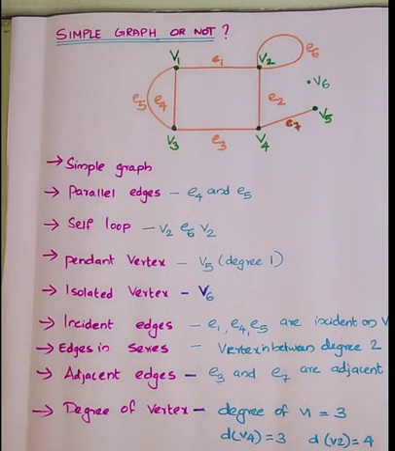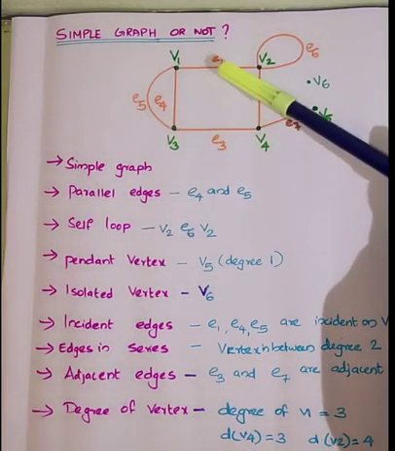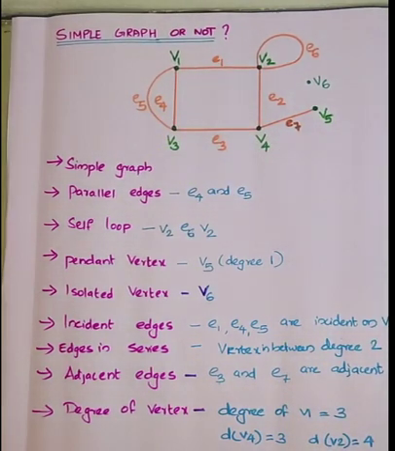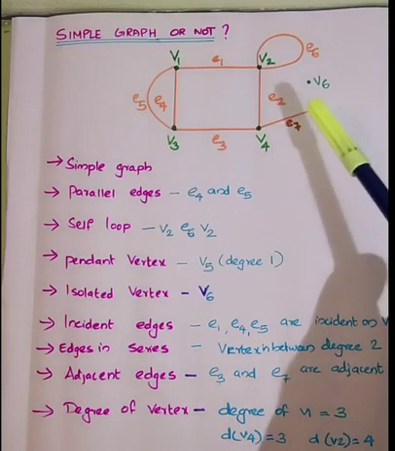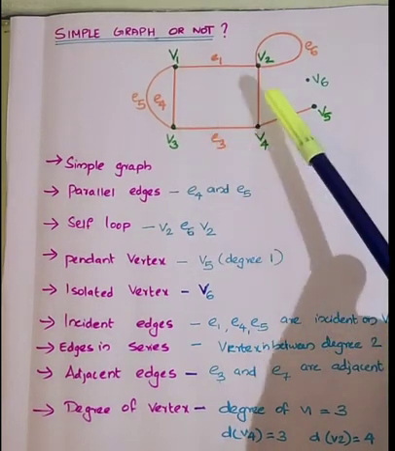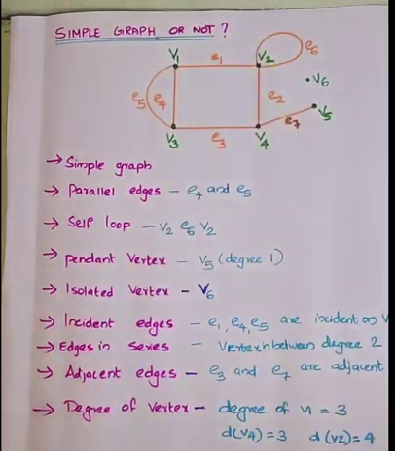So what are the examples of incident edges? In the figure, which are the edges incident on V1? On V1, the edges incident are E1, E4 and E5. And which are the edges incident on V3? E5, E4 and E3. On V5, E7 alone. On V6, no edge. On V4, E3, E2, E7. So what about V2? E1, E2 and E6, which is incident twice. So that is about incident edges.